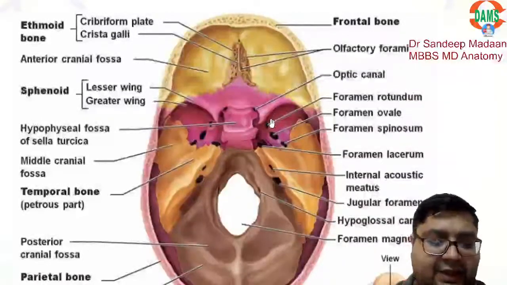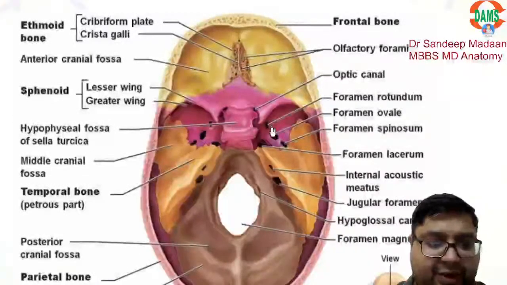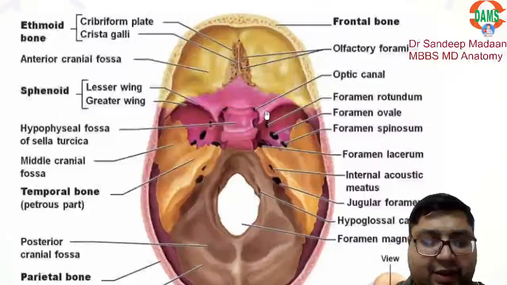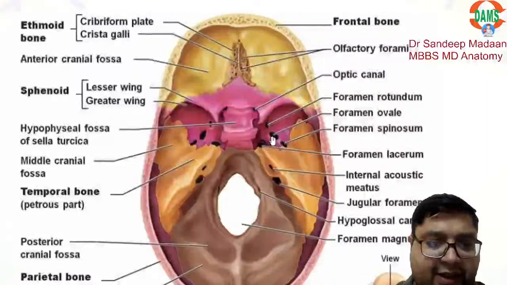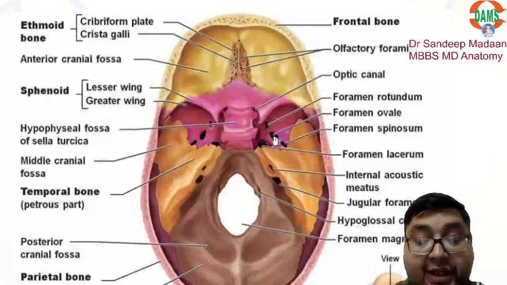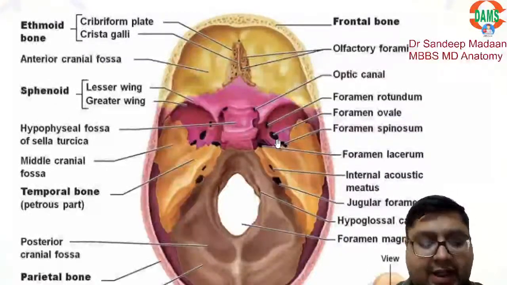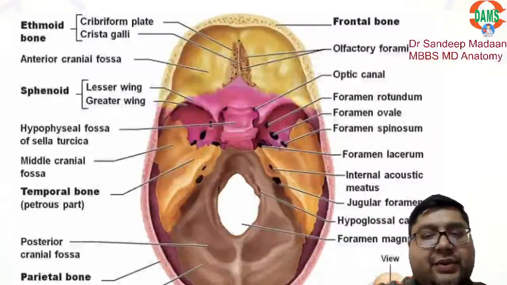And here we have foramen rotundum, foramen ovale, and foramen spinosum. So after V1, here we have V2, the maxillary nerve through the foramen rotundum, and the mandibular nerve through the foramen ovale, and through the foramen spinosum we have nervus spinosum, okay.